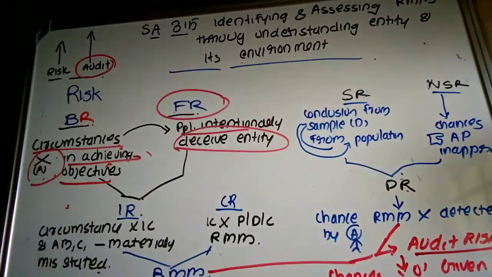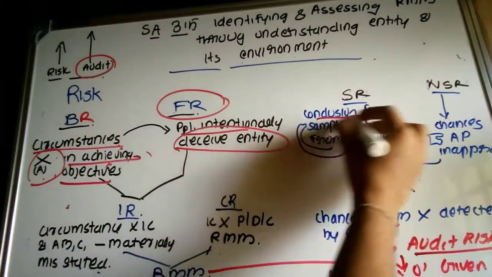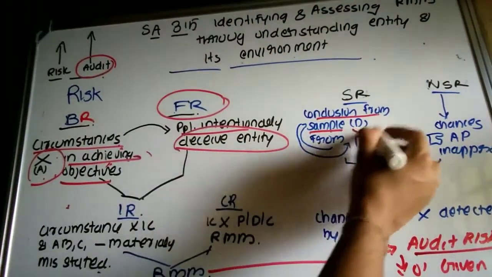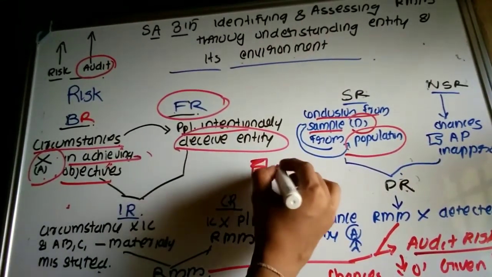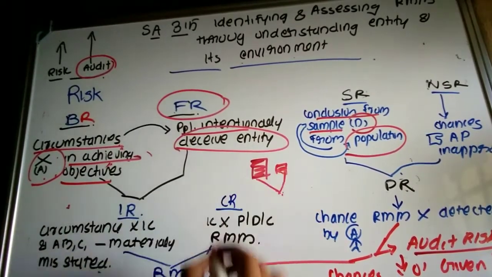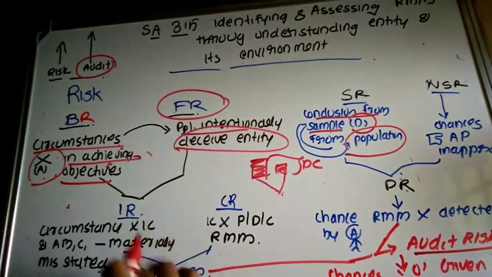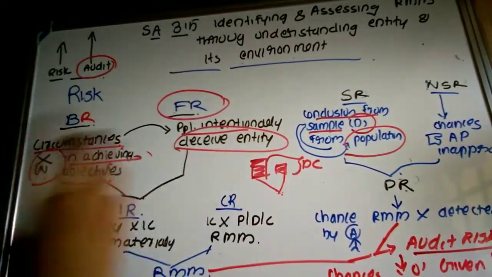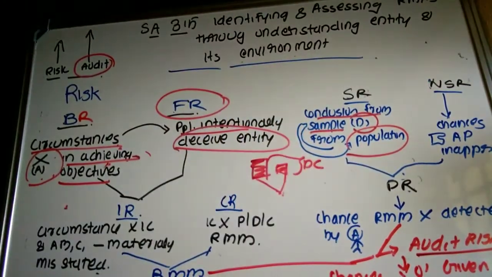Then sampling risk. I have already explained sampling risk, I think in question number 4, right? It states that the conclusion obtained from the sample is different from the conclusion from the population. This is the population and this is the sample. The auditor applies the same audit procedures to the sample and to the population, and both give different conclusions. This is known as sampling risk. Sampling risk means the conclusion obtained from the sample is entirely different from the population conclusion.